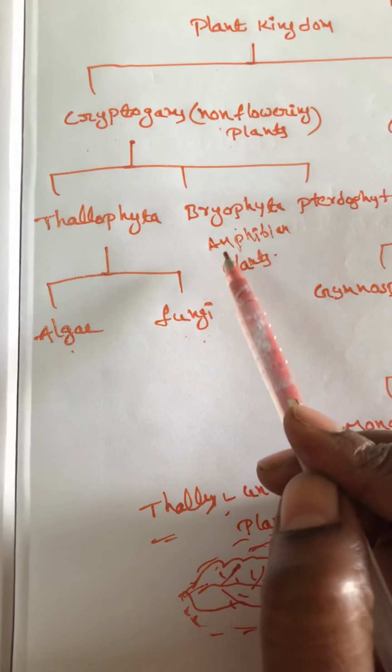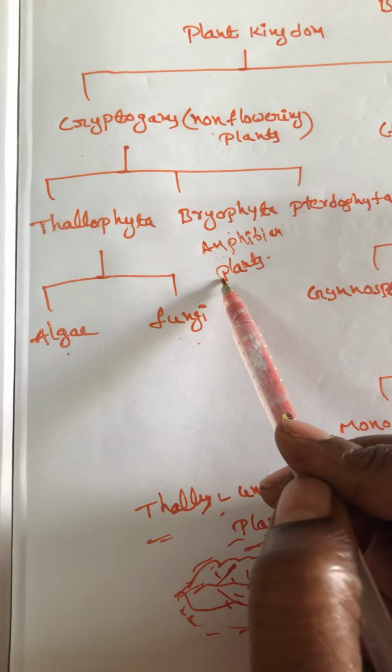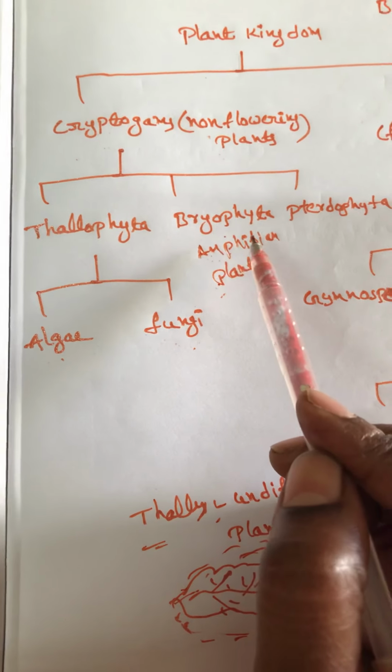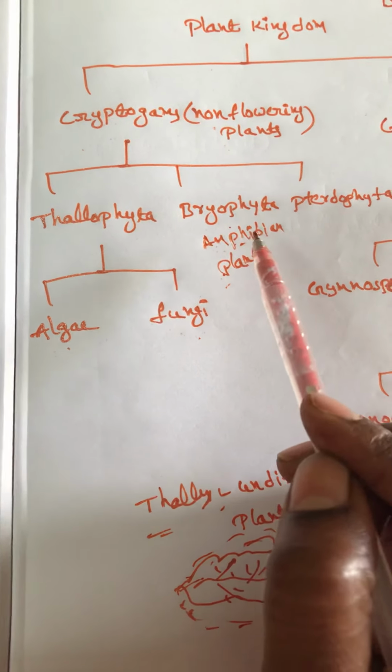Okay, this is about Bryophyta. The special character of Bryophyta plants is that these are amphibian plants. Amphibian plants have the capacity of living in soil and also water. This condition is called amphibian.